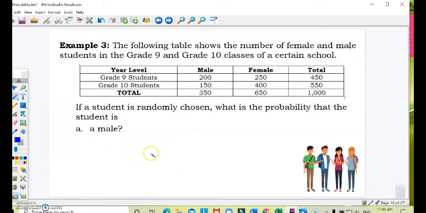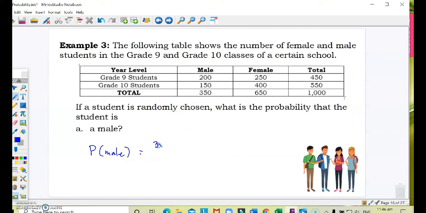Example 3. The following table shows the number of female and male students in the grade 9 and 10 classes for a certain school. If a student is randomly chosen, what is the probability that the student is a male? So we're getting the probability that the student is a male, but it doesn't identify whether it's a grade 9 or grade 10 student. So we are sure that it will be all the male regardless of the grade level.